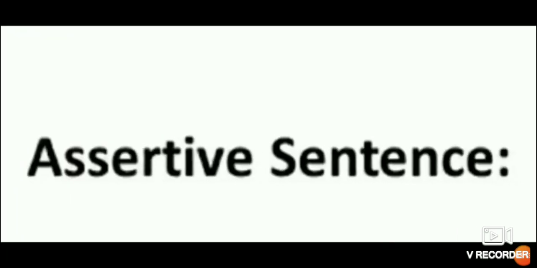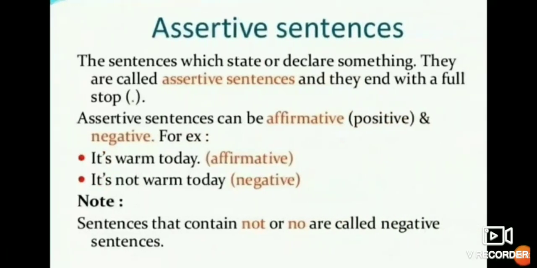First of all, we will discuss the assertive sentence. What are assertive sentences? The sentences which state or describe something are called assertive sentences, and they end with a full stop. Very clear, children, that assertive sentences can be affirmative, positive. Affirmative means positive, and negative.